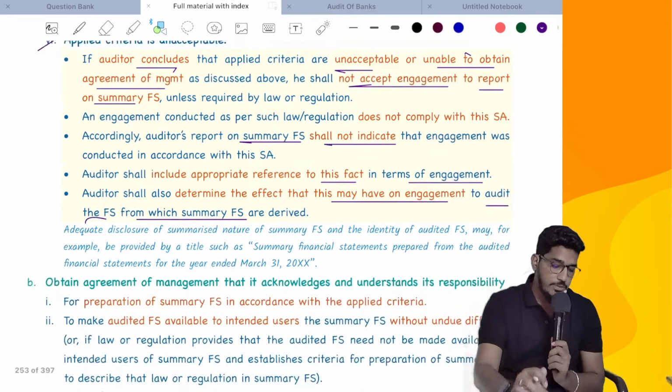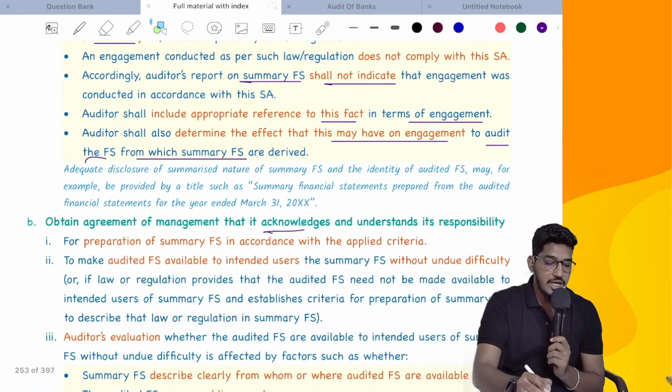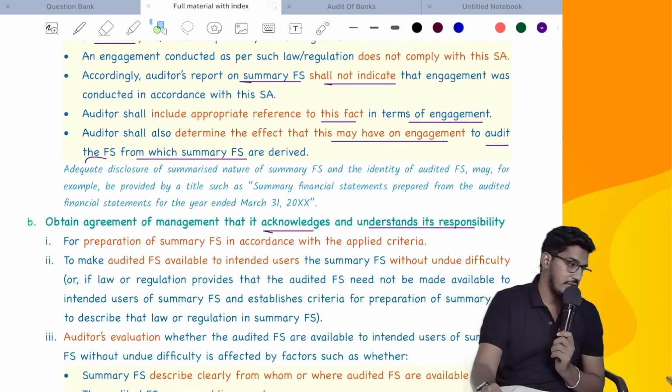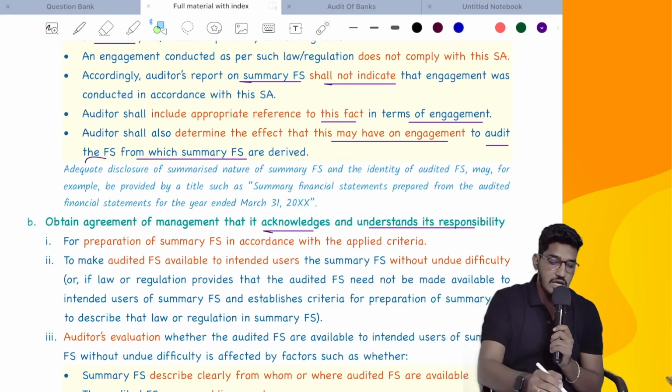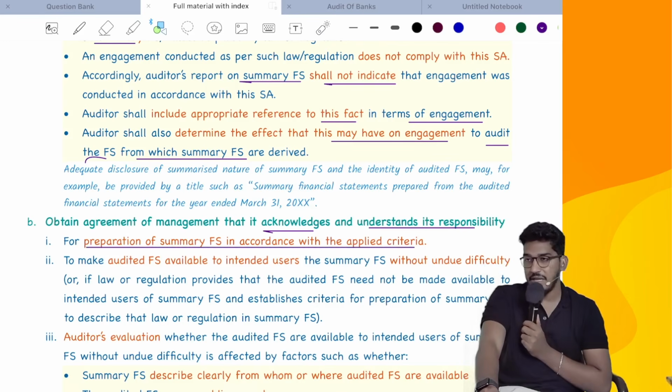Next. Obtain agreement of management that it acknowledges and understands its responsibility. See, when you are conducting audit of a normal company, you ask the management to give some written representation, no? Even when you are conducting audit of summary financial statements, you should ask the management to give some written confirmations regarding what? That they are responsible for preparation of summary financial statements in accordance with applied criteria.